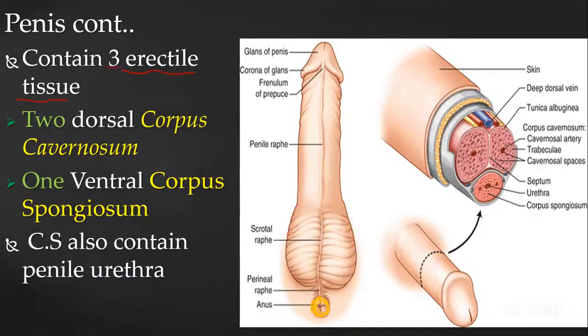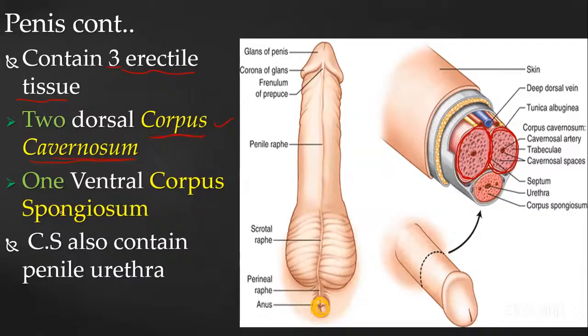Here you can see the two that are the same, these two erectile tissues we are going to call the corpus cavernosum. Corpus cavernosum helps in the erection of the penis during intercourse. During the erection, this corpus cavernosum helps in this erection.